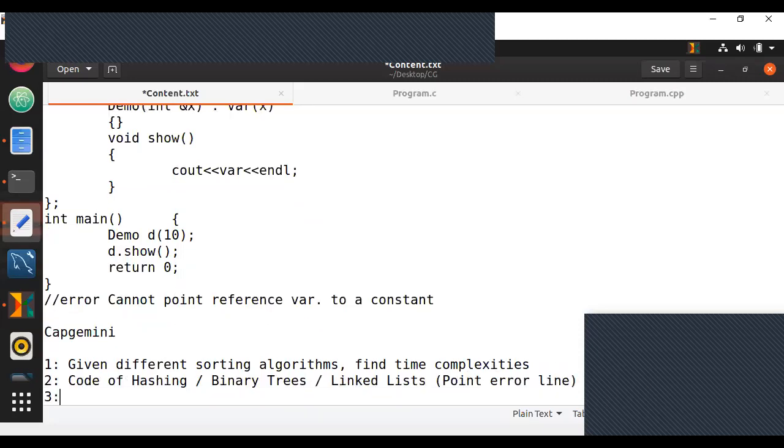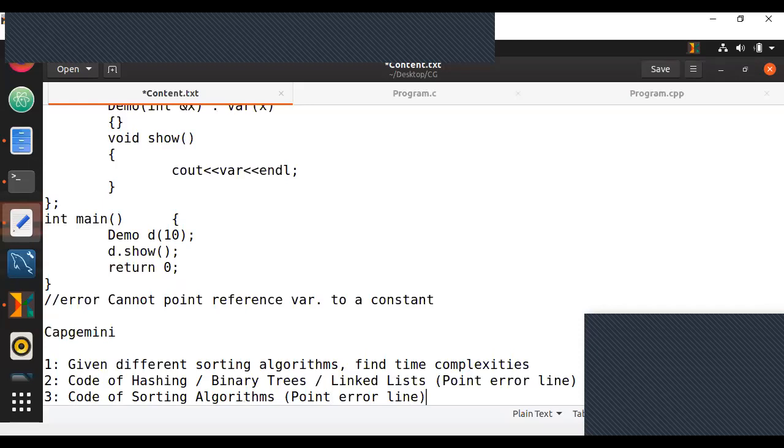And third, code of sorting algorithms, and you have to point the error line and fix that error. You can't do this unless you know exactly how that sorting algorithm works. So we will try to go through these. Now, before we do that, I want to ask you guys one question.